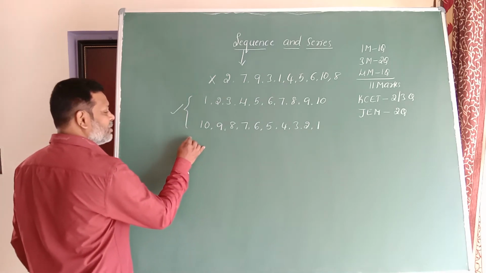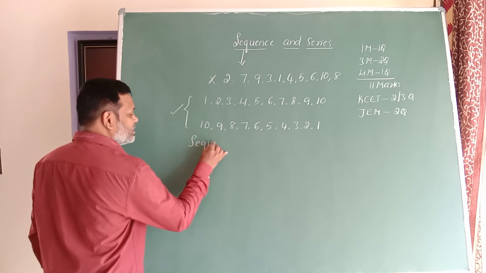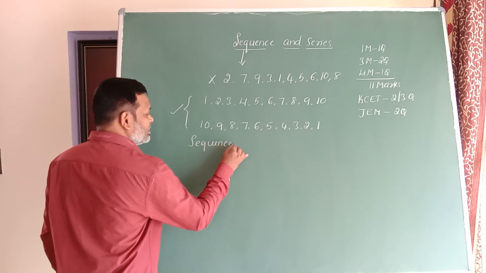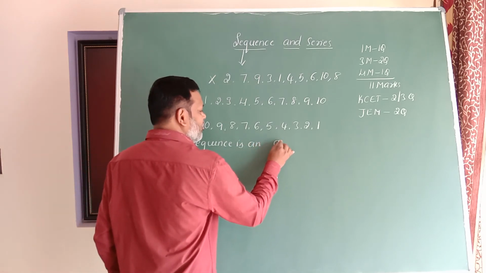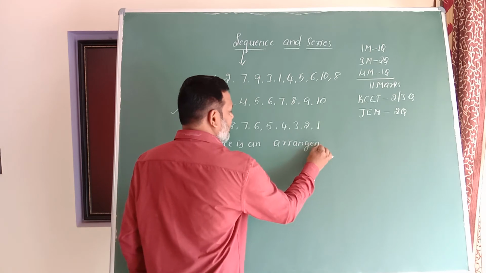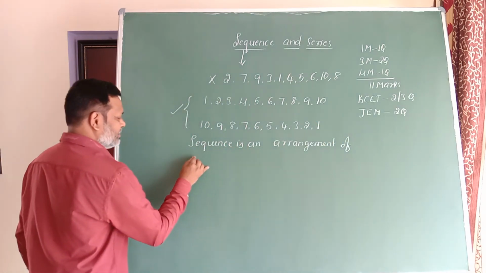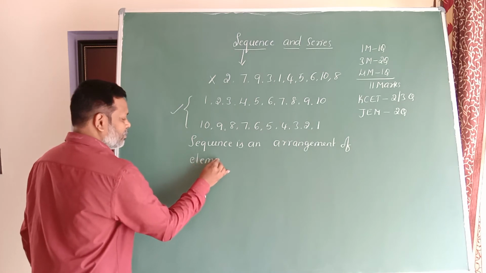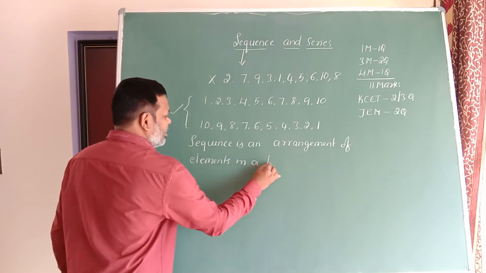Sequence is an arrangement of elements in a definite order.